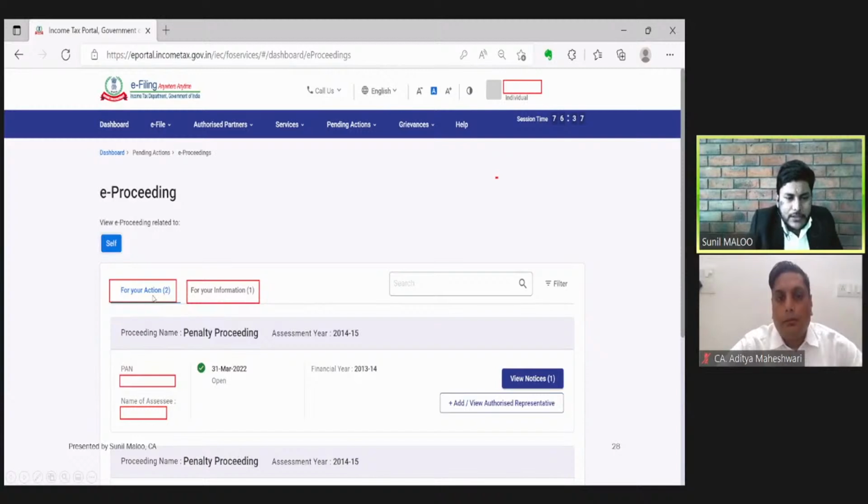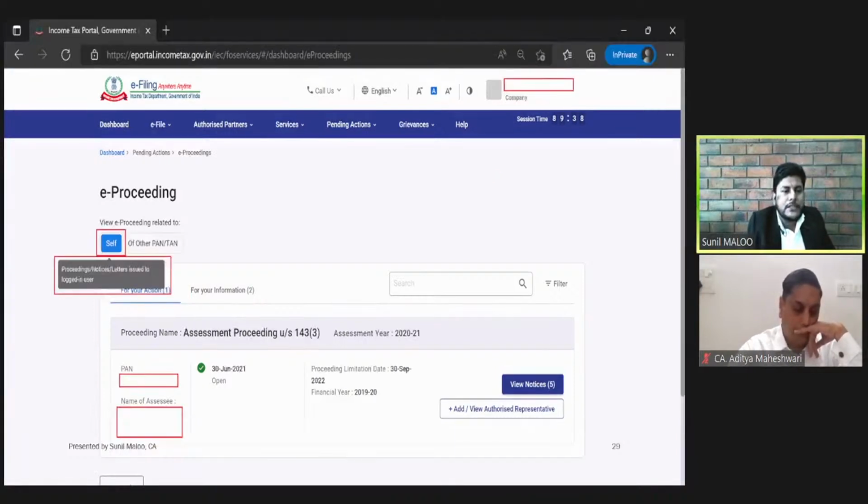So the for your action tab will contain all those proceedings which are pending at the moment, so that some action can be taken on those proceedings. On the contrary, the for your information tab contains the matters which are only for our information. That means we cannot do anything relating to that proceeding. So all the completed proceedings will fall under the for your information category, and all the pending matters on which an action can be taken will appear in this for your action tab.